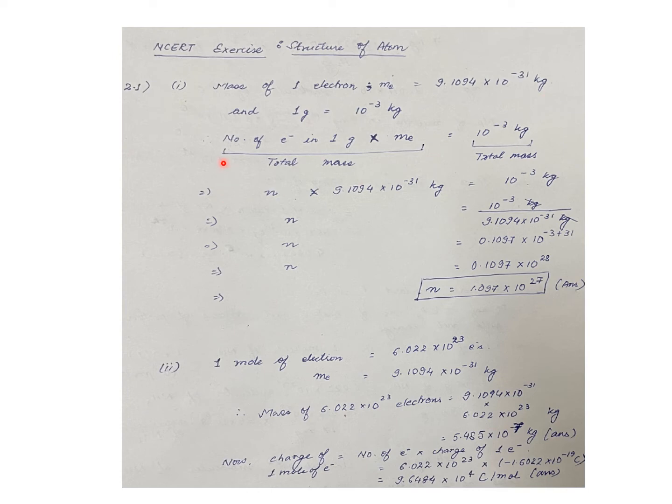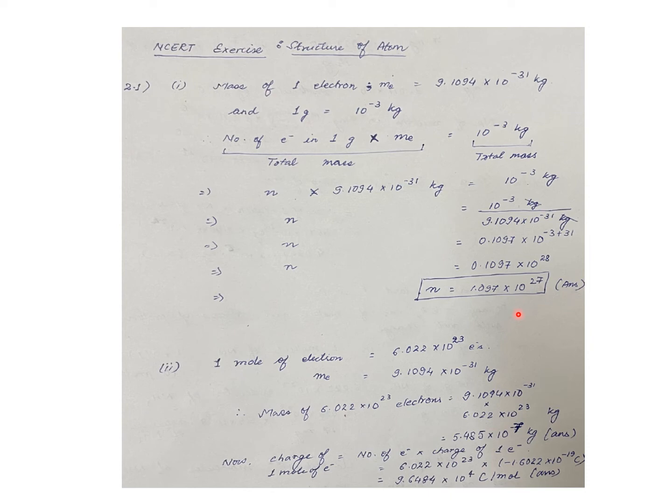From the unitary method we can solve this question: the number of electrons in 1 gram into the mass of one electron should equal 10 to the power of minus 3 kg, as stated by the question. Here we have taken the number of electrons in 1 gram to be n. So n into the mass of one electron equals 10 to the power of minus 3 kg, and by solving this, we get the number of electrons in 1 gram to be 1.097 into 10 to the power of 27.